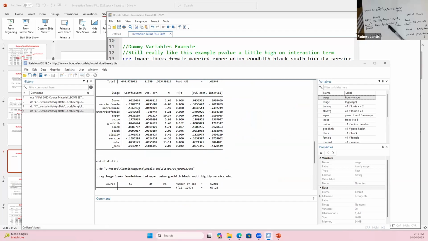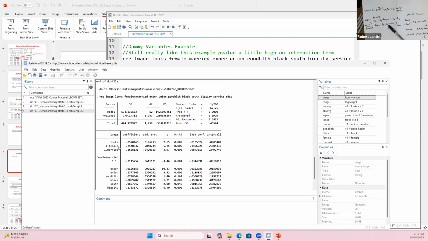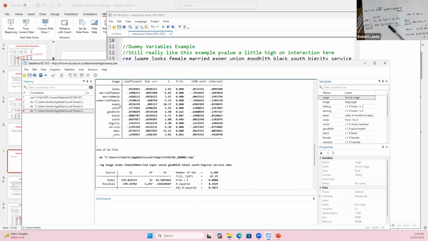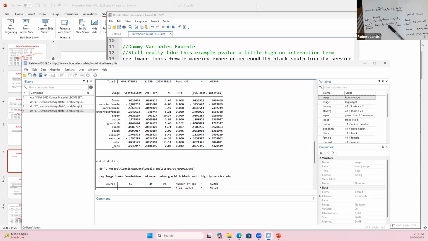So if I use these coefficients, I could actually reproduce those values, right? If I think about what the effect is going to be for a married female, I have negative 0.29 here, right? That's if I just include those indicator variables. If I include the interaction term, what would be the constant for this married female? It will be 0.166 plus negative 0.211 plus negative 0.25, which would roughly give me negative 0.3, and sure enough, it's about negative 0.3.